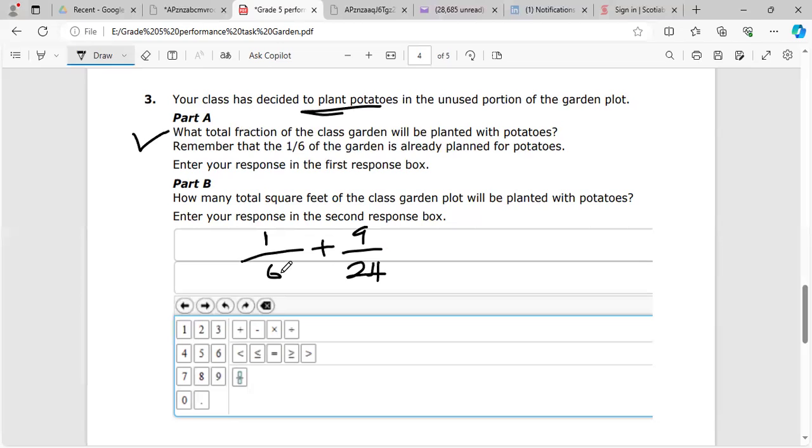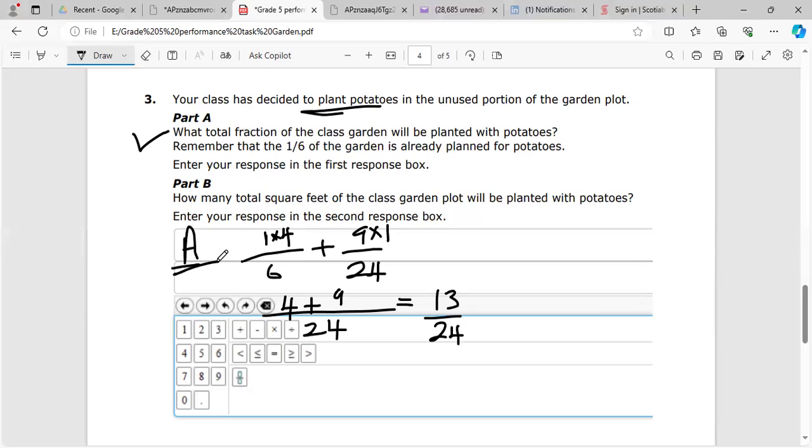All right. So what we do, we find the LCM of 6 and 24. Of course, that's 24. 6 into 24, that's 4 times. So we multiply by 4. 1 times 4, that is 4. 24 into itself 1 time, 9 times 1, which is 9. And of course, we say 9 plus 4, which is 13 over 24. So that's part A. Who got that? Let's look at part B now.